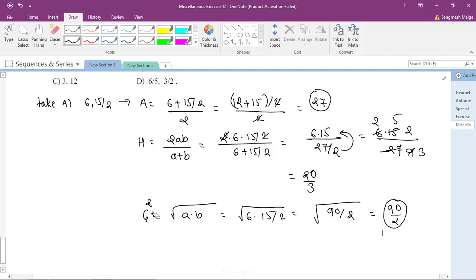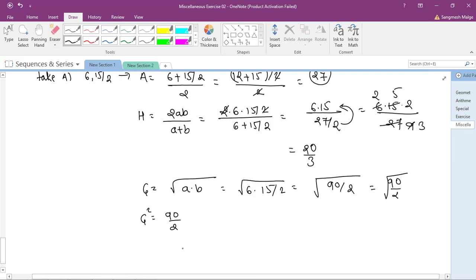Okay, so I will not take this G here. So let's keep this here only. So take G square is equal to what? It is 90/2 only, so square and square root cancel. Now let's verify whether G square is equal to A into H. If that is true, then your option number A is correct. Okay, so let's verify. G square is equal to A into H. We have to verify this.